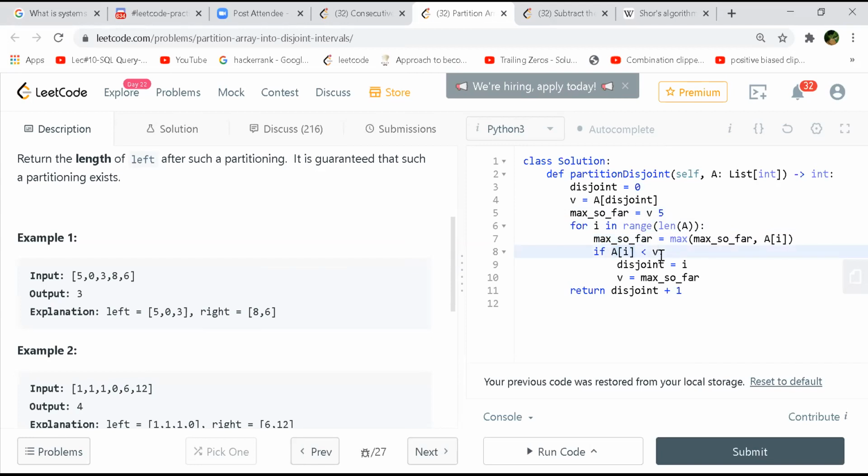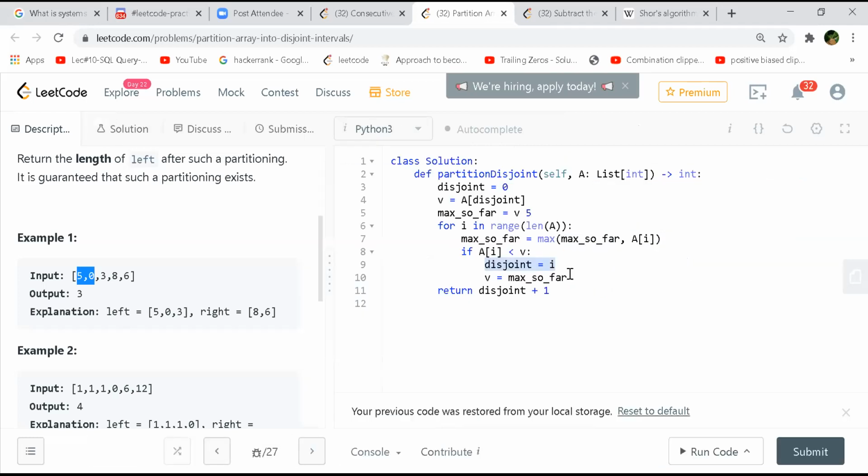0 is less than 5, which is true, right? So your disjoint point now will be 1. I mean, the 1st index will be your disjoint point. And max so far will still be 5 only, because that is the maximum you have seen till now, right? And now again you will take 3. Again, 3 is less than 5, right? So your disjoint point will be this one, and your max so far will still be 5.